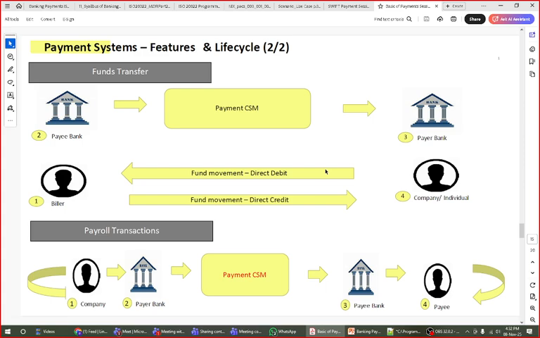So this is the first thing we have already discussed many times: the payment life cycle is divided into fund movement, direct credit and direct debit. Direct debit we have discussed many times, and direct credit is the same kind of thing. Direct credit is a salary type, you can say. So whenever you want to pay a light bill, if you give a mandate to your bank to pay as soon as the bill is generated in Google Pay, for example, this is the same concept of direct debit. So you can automate this system.